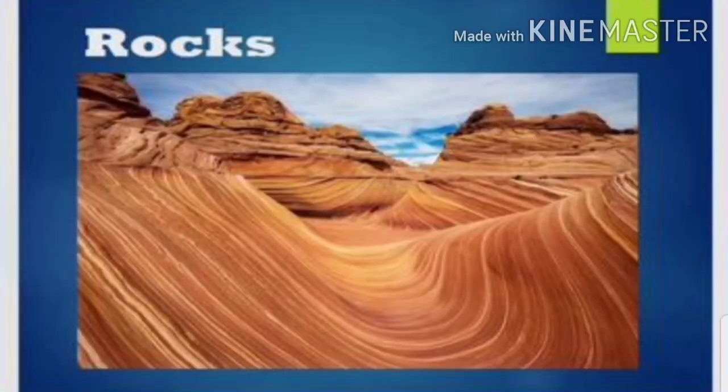The first one is rocks. Do you know children, the earth's crust is made up of soil and rocks. And rocks are made up of substances called minerals. So now we will study about the definition of rocks and their types.